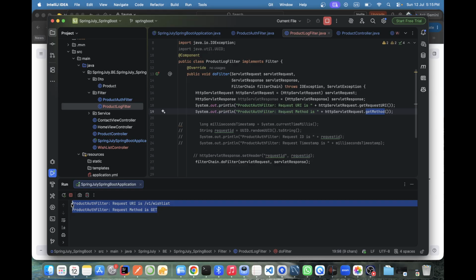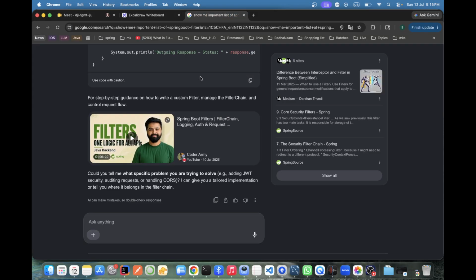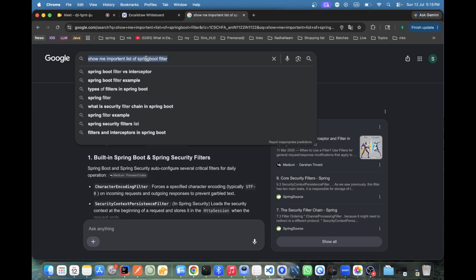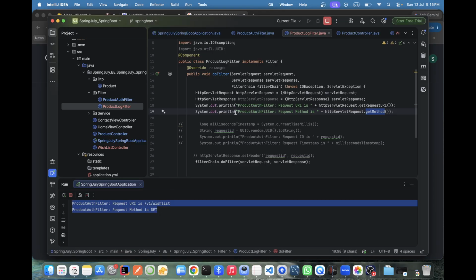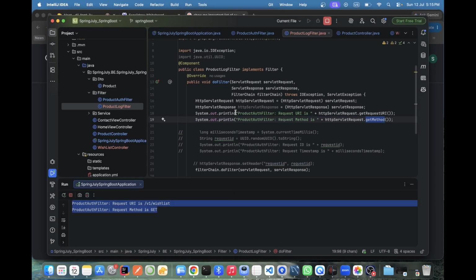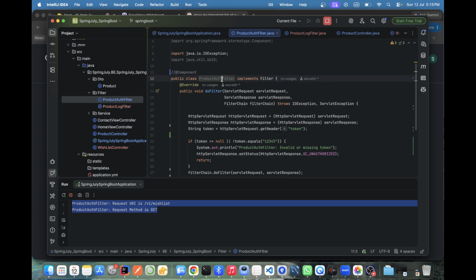In other concepts, you will understand the advisor. Spring has multiple things, so you keep getting confused. We are not creating a class for the filter chain. We are creating a class for the filter, the custom filter. See, this is our custom filter, the product log filter. This is our product auth filter.